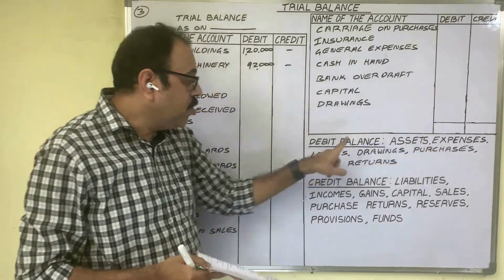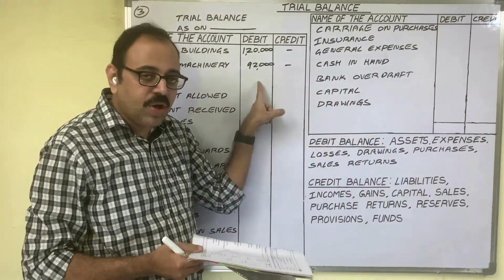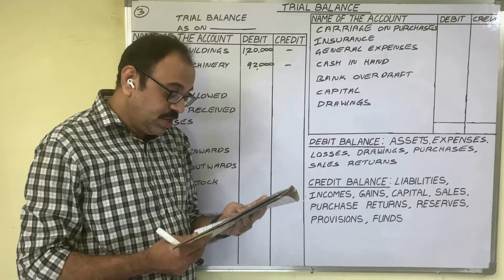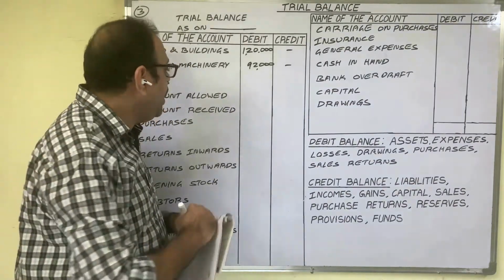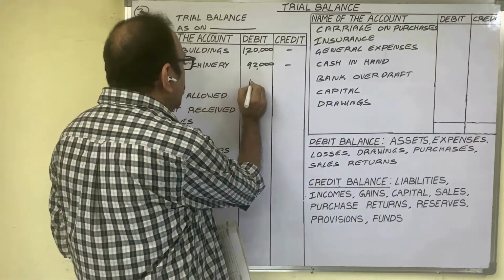Expenditure related accounts show a debit balance. In the debit column we have to write. In the question, he is giving the 18,200 wage amount in the debit column only.